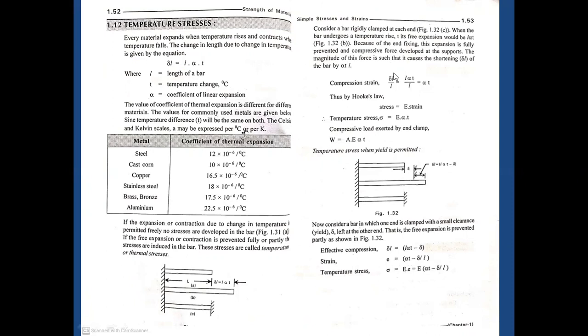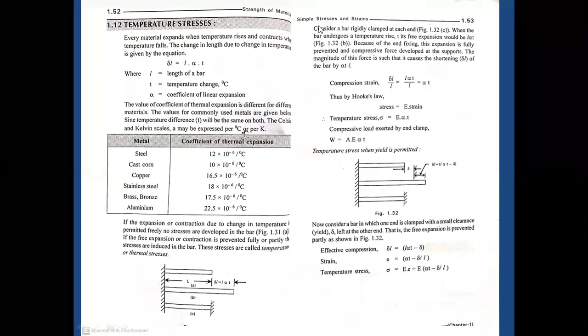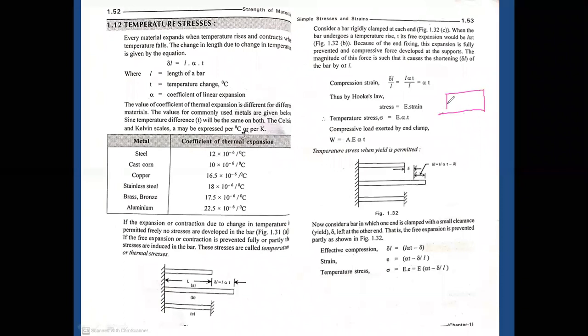Suppose I have a material like this one. Whenever this material is exposed to a certain temperature, the material possesses some kind of internal stresses, internal resistance, in order to resist the changes caused to the particular body.